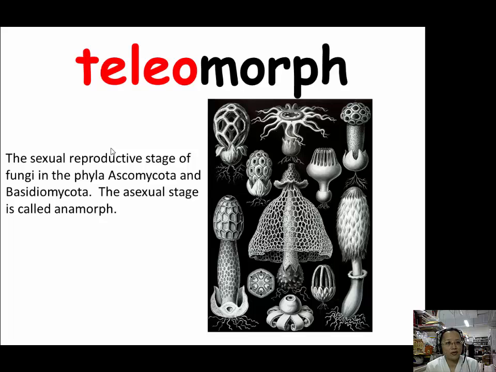And these two phyla of fungi also have the asexual stage. Asexual stage is called anamorph, and their anamorph is produced by mitosis, producing what we call conidia, which is the asexual fungal spore.